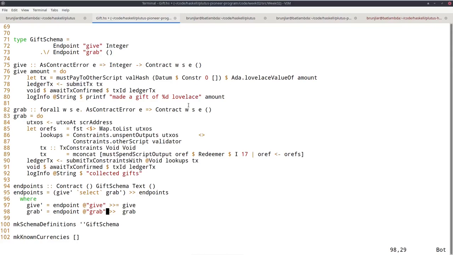except that grab doesn't expect any argument, so this will just block until the user unblocks it and then run the grab function. And because of this select, that means at every point in time we have these two options. We can either provide an integer and trigger the give, or we can not provide anything and trigger the grab. And after the give or the grab has finished, we are again presented with the same choices. So this wraps up all the functionality we want for this example in this one function. And then there is some boilerplate to generate schema for that. And this mkKnownCurrencies so that in the playground we have Ada available.